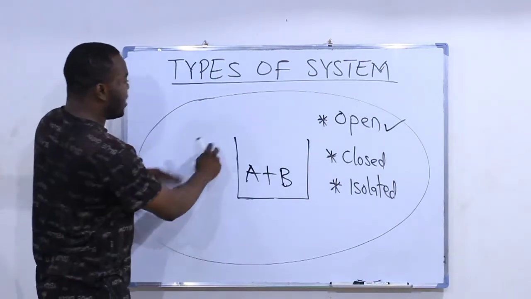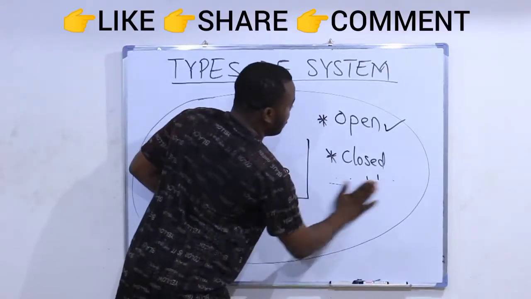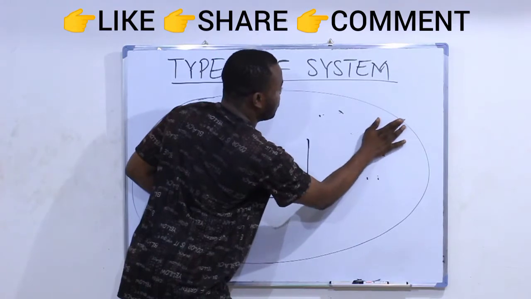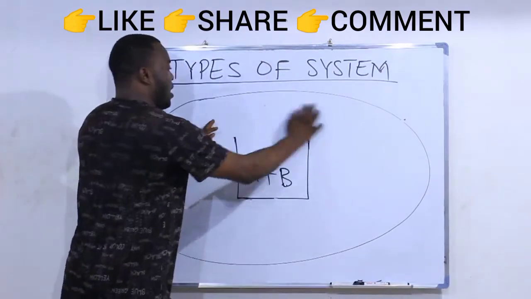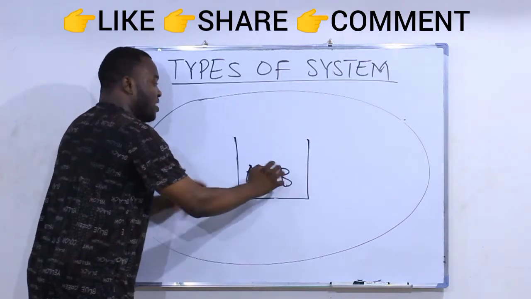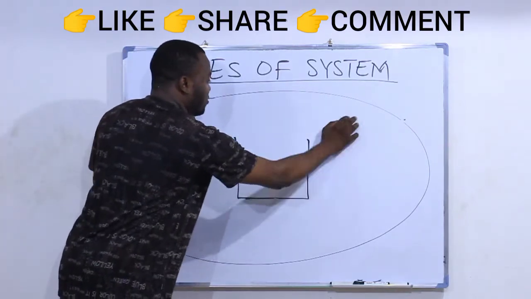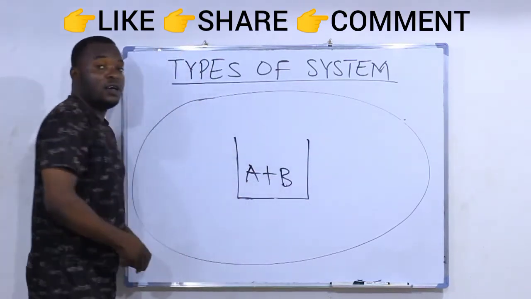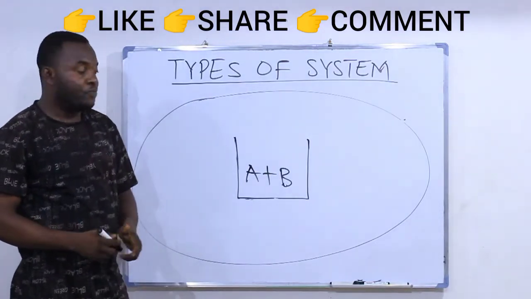Remember, anything outside the system, anything located outside of this place where the reaction is taking place, is said to be at the surrounding.